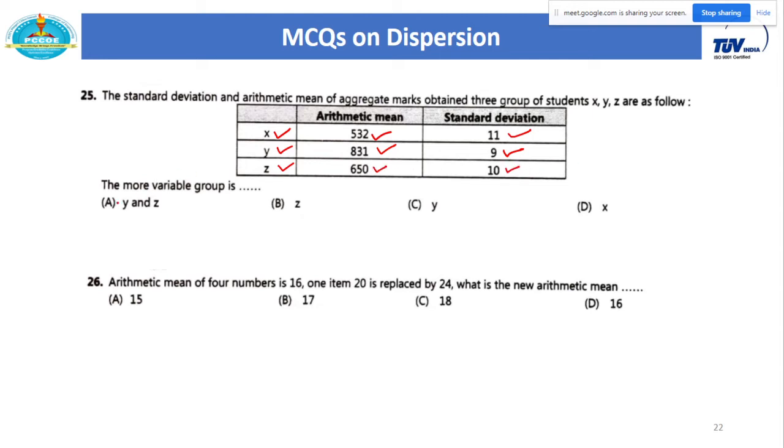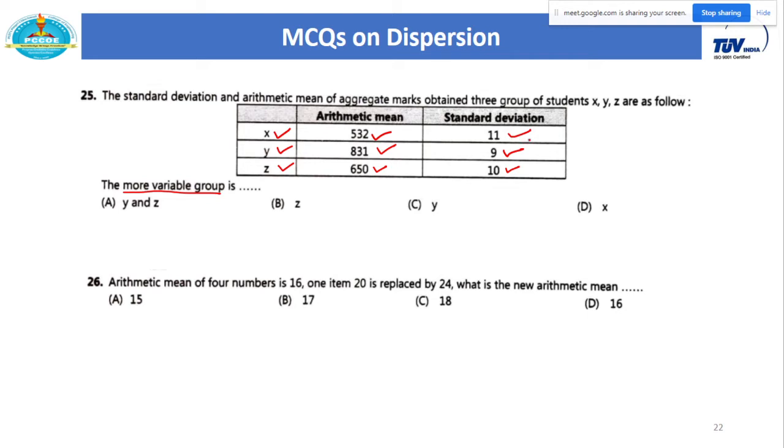And what is the question? The more variable group. So what is the final answer? The more variable group, CV. Which variable has more variability? The one with more CV.